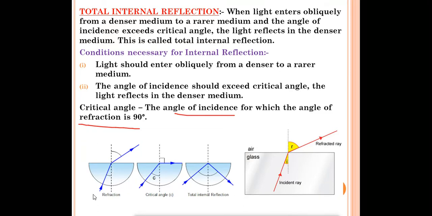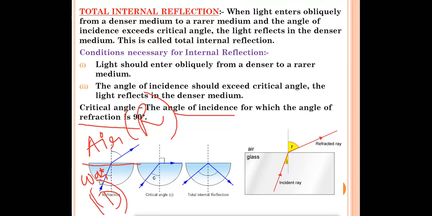Wait, first diagram you can see, this is the incident ray. Okay, and this is your air medium, and this blue color, this is called the water medium. This is the line which is separating that. Okay, so when light ray will enter from a denser medium to rarer medium, air is our rarer medium and water is our denser medium, correct? So when light ray will enter from water to air, from denser medium to rarer medium, this is the incident ray. We will draw one normal like this straight line. The angle between the incident ray and the normal is called angle of incidence. So this will be I.